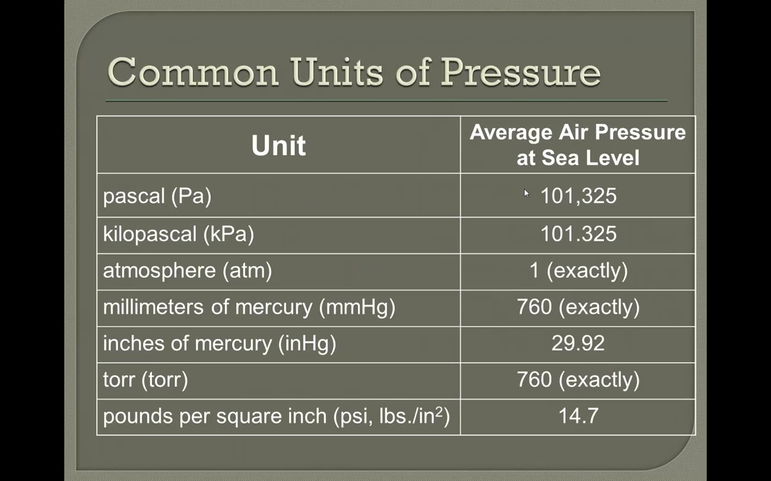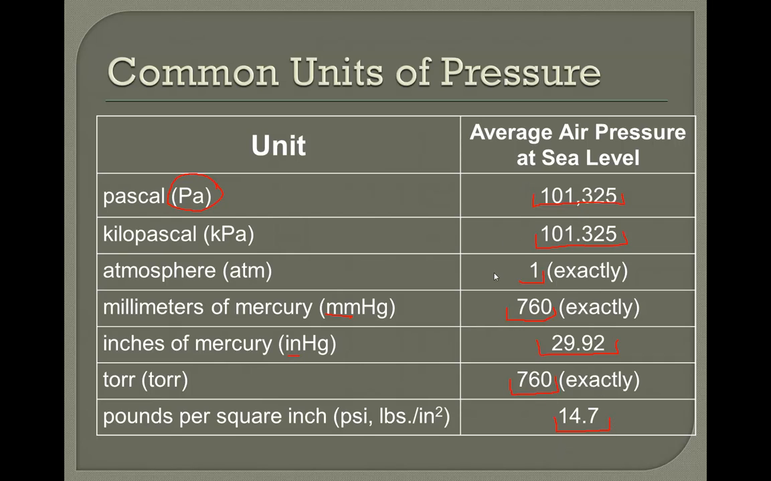There are several different units for pressure. There's pascals, but notice it's a really big number, so most of the time they'll use kilopascals. Atmospheres, which is the most common unit. Millimeters of mercury, what we just talked about, are the same thing as torr. And all three of those numbers are exact, meaning it could be 1.00000, so you don't have to worry about significant figures there. If you convert the millimeters to inches, you get 29.92, and pounds per square inch is 14.7. All of these things are equal to one another.